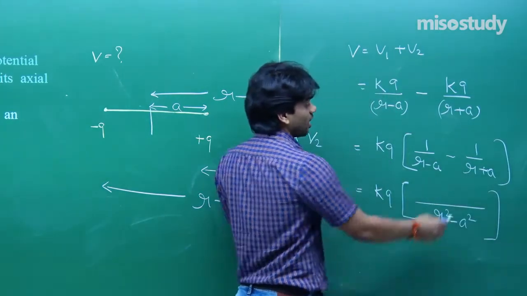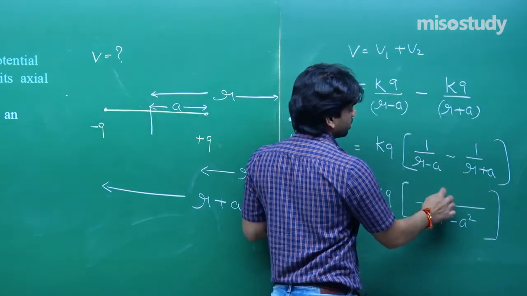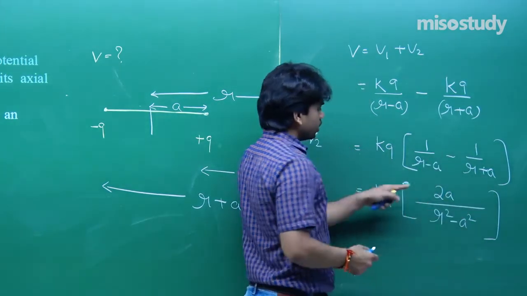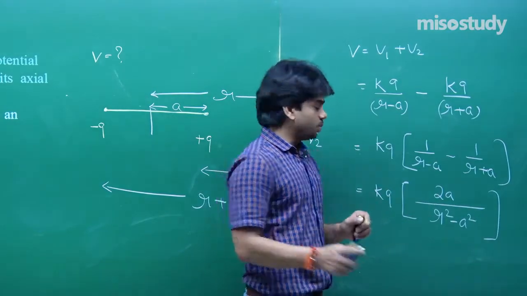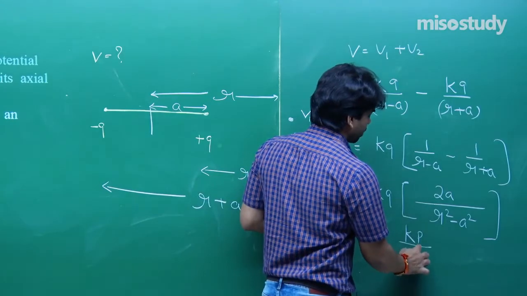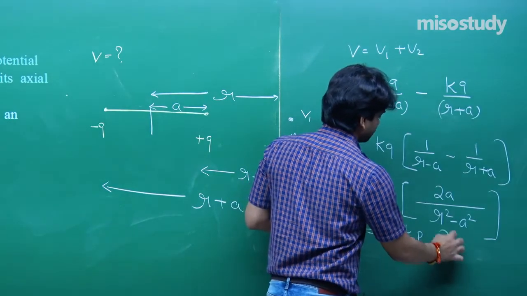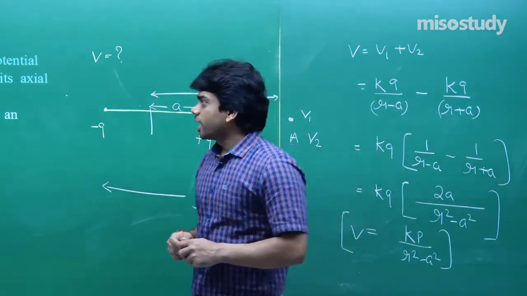R minus R cancels out, and we are left with A plus A, 2A. Now 2A into Q is P, so we get K P by R square minus A square. Remember this value of potential due to the dipole at an axial point.